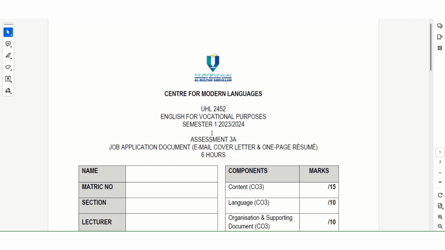Once you get the approval, then you can start focusing on your cover letter, okay, email cover letter, and also your one-page resume. So that's all from me.